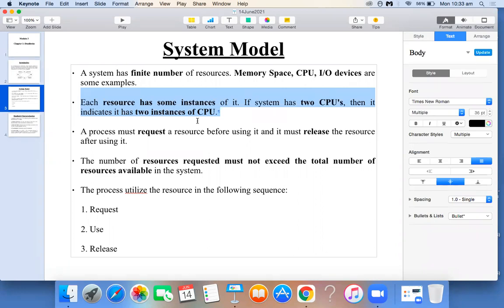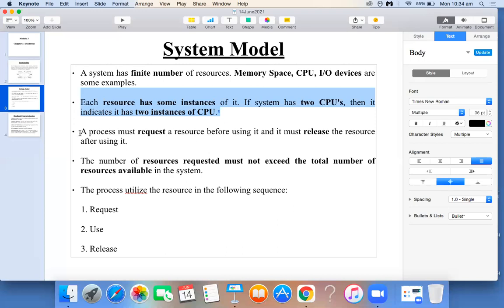For example, we have 3 printers connected to our computer system. So what will we say now? For our computer system we have 3 printers connected. Then how many instances are there for our computer system? Can anybody tell? You can unmute yourself and tell. 3, correct. So we can say our computer system has 3 instances of printer. That is what the meaning of instance indicates: how many of such resource types you have in your computer, we call instances.